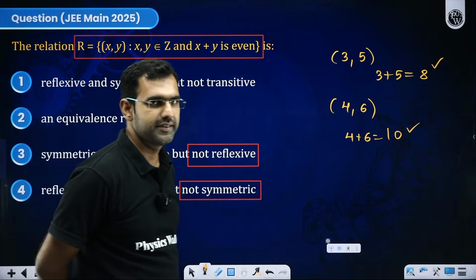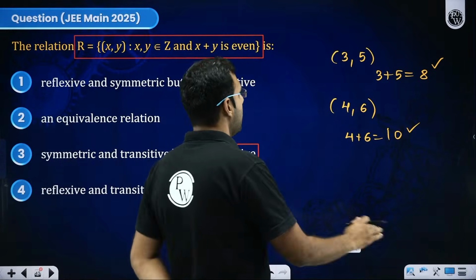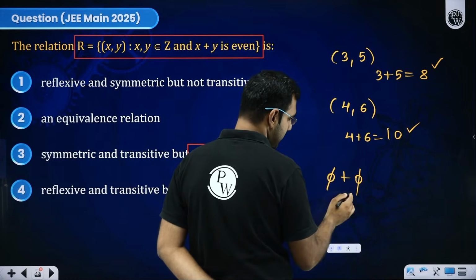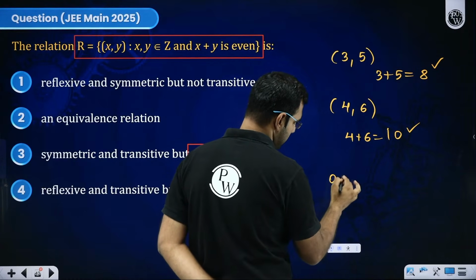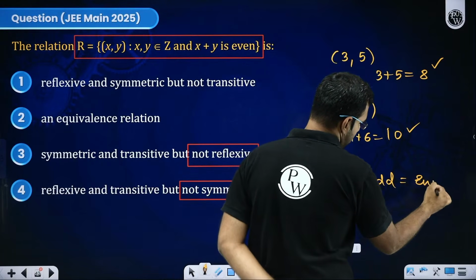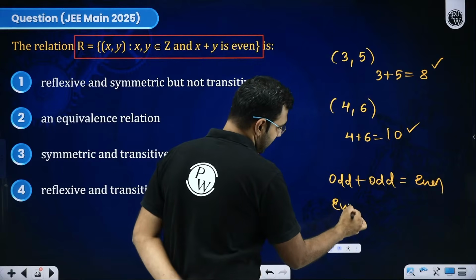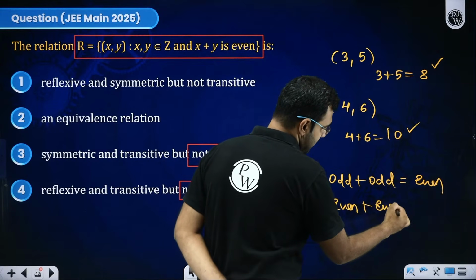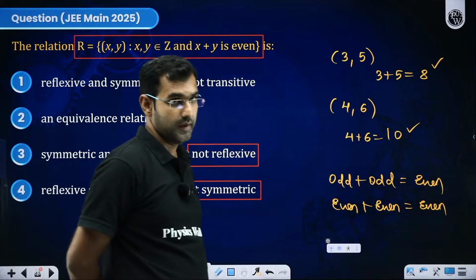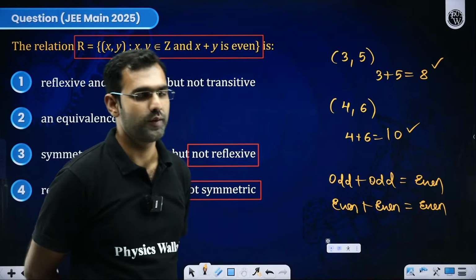Are you listening and understanding whatever I'm saying? I am saying an odd number plus an odd. This is not 5, this is odd. I'll write it more specifically. An odd plus odd is even, or we know an even plus even is even. I'm trying to give you the hint through which you can solve this question, through which you can check whether it is transitive or not.